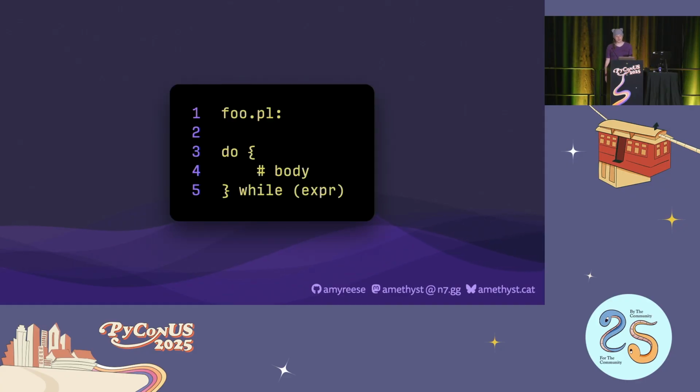Perl also has this gem. It's familiar to many C programmers. This is a do-while loop, and it always executes the body of the loop at least once, and then it evaluates the loop condition before repeating. In certain cases, this is helpful because it reduces duplication of setup code, but Python has no native syntax for doing this.